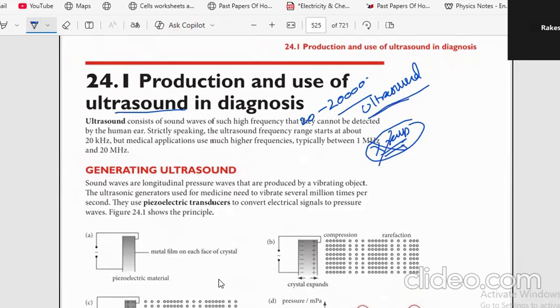So they don't use X-rays; they use ultrasounds. Ultrasound is also compression and rarefaction. The only difference is that it is at a very high frequency. High frequency means high energy, so they can penetrate the body.